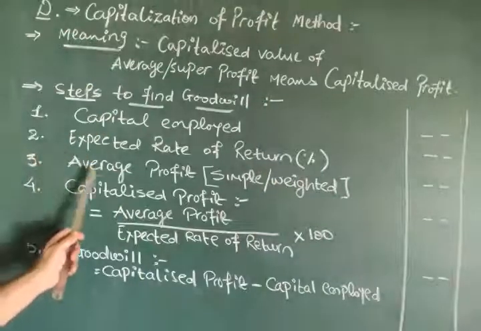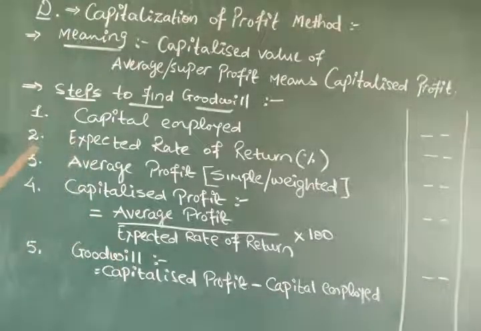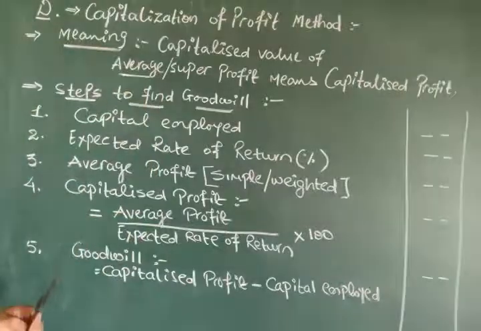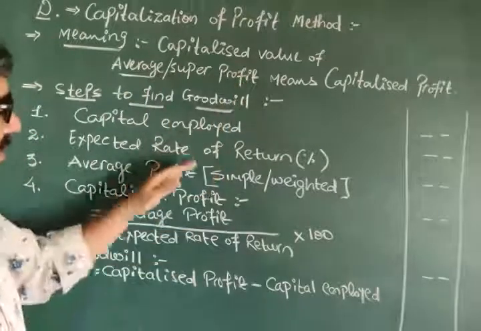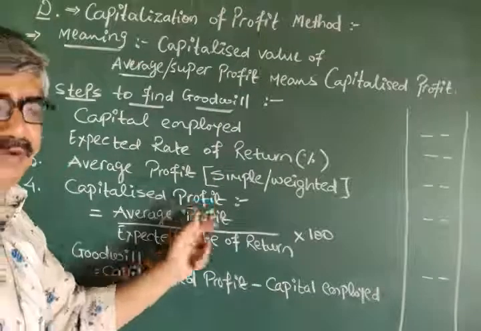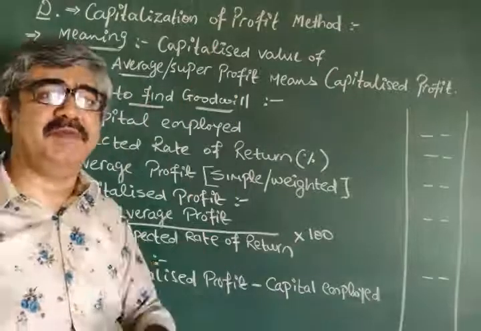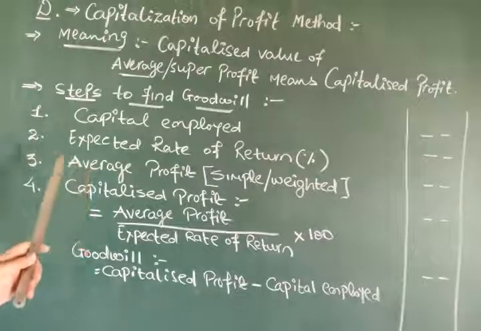Third step, average profit. Because here in this question, we are doing it by the average method. In the super profit method, the steps are a little bit different. These two remain the same, then a little bit of difference. So the third step, average profit.